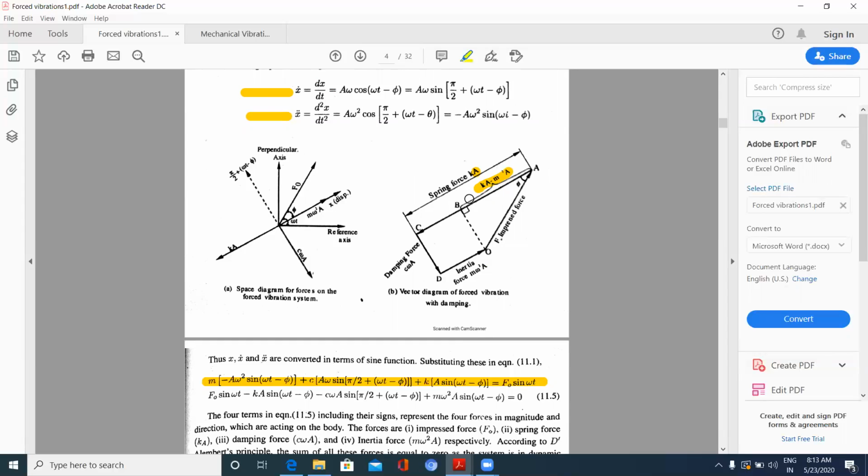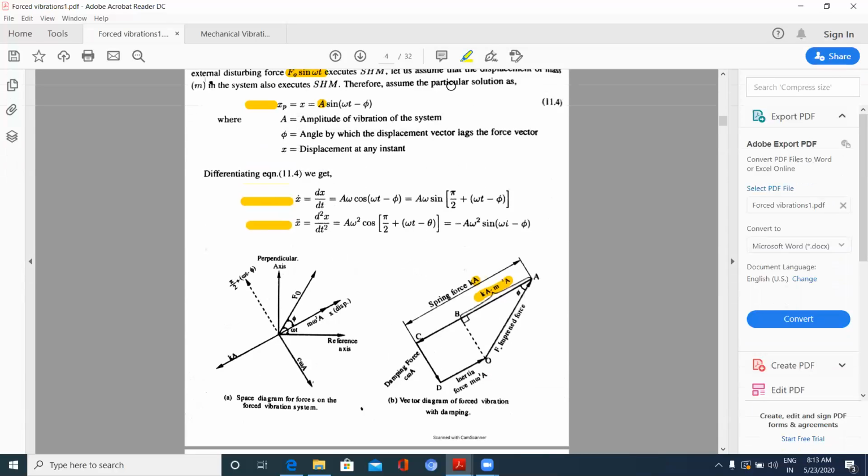So this one is due to the displacement, and due to the velocity the force is this one, which is making 90 degrees, pi by 2. The damping force and spring force are making 90 degrees with each other. That can be seen by observing the two equations. Check A sin omega t minus phi, and here A omega sin pi by 2 plus omega t minus phi. The difference between these two is pi by 2. The phase difference between the force due to displacement and the force due to velocity is pi by 2.